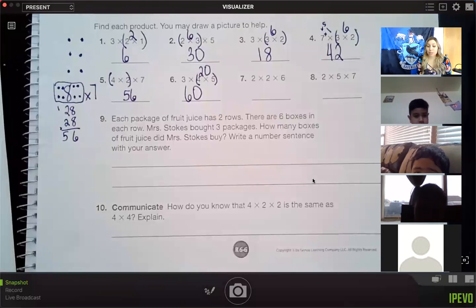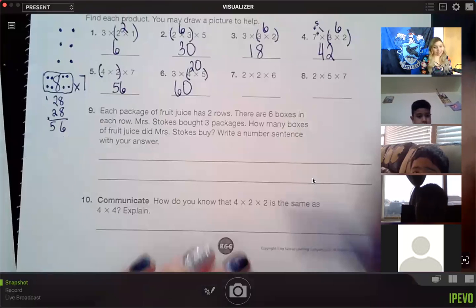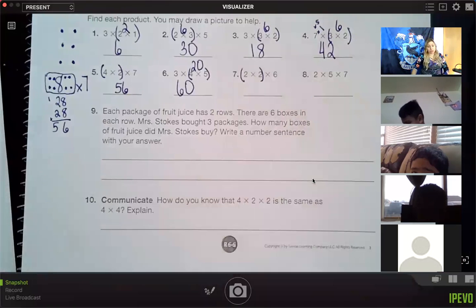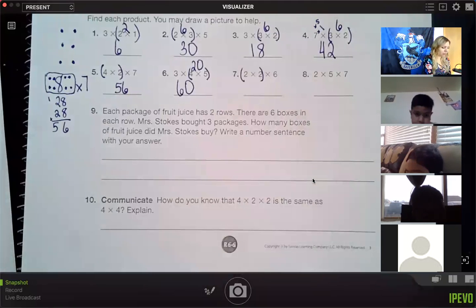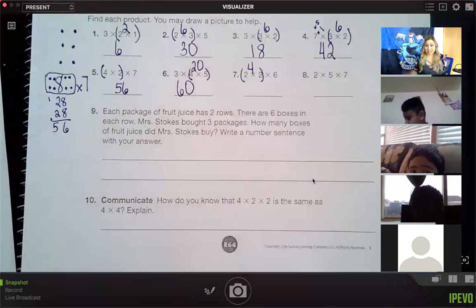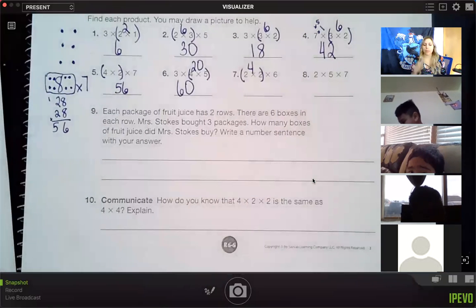All right. 2 times 2 times 6. I'm snagging 2 times 2. That's easy peasy lemon squeezy. I love 2 times 2. 2 groups of 2 is 4. And then I have 4 times 6. 4 times 6. I'm going to double, double. Double of 6 is 12. And double of 12 is what? What is double of 12?